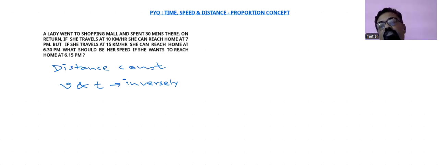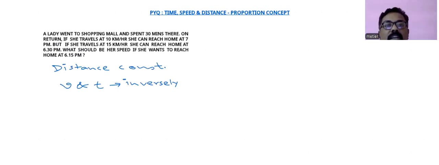So this kind of question, if you want to go with conventional method, with the variable distance between shopping mall and home is d kilometer or x kilometer, and original and the speed required, then go for equations, all these things. It may be time consuming. So this proportion concept is very important here. Let me go with that. And at the end of the session, you will be comfortable enough to understand the logic here.